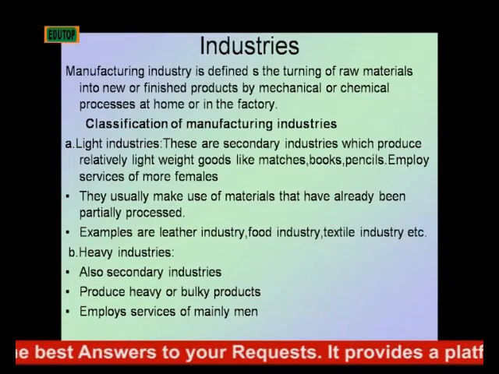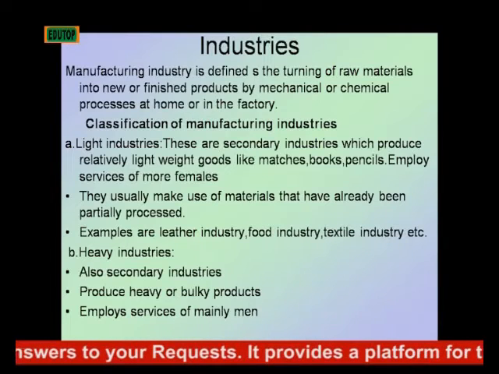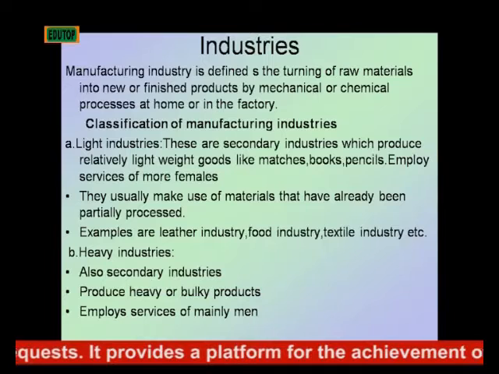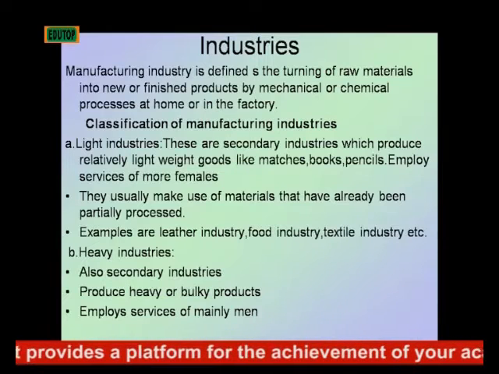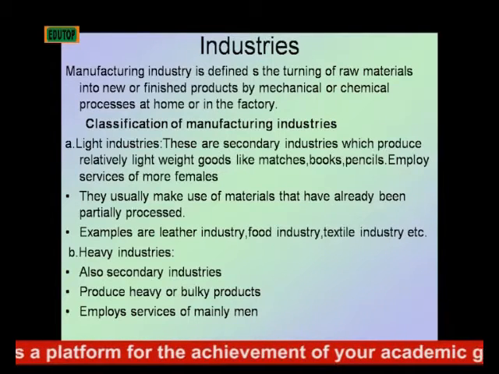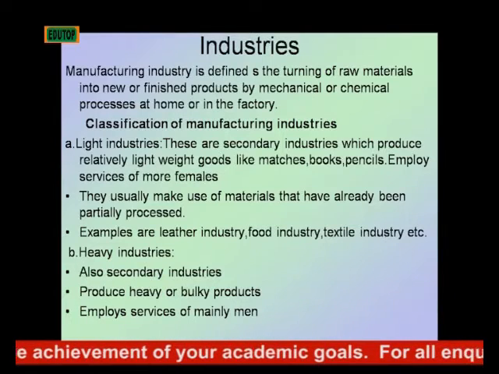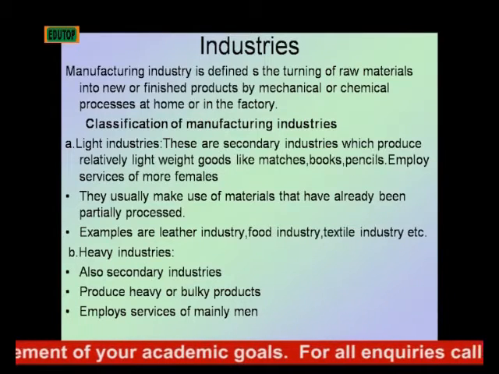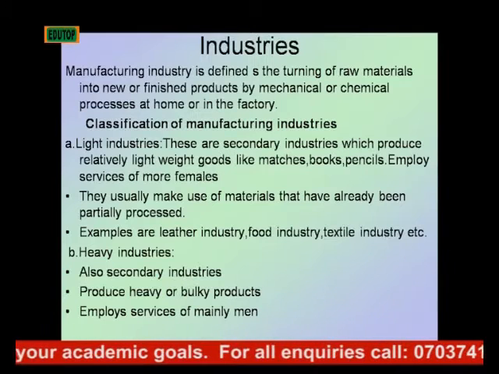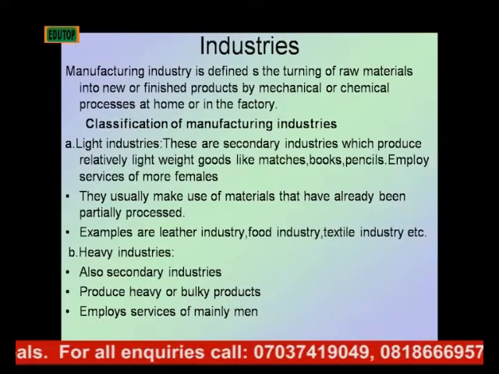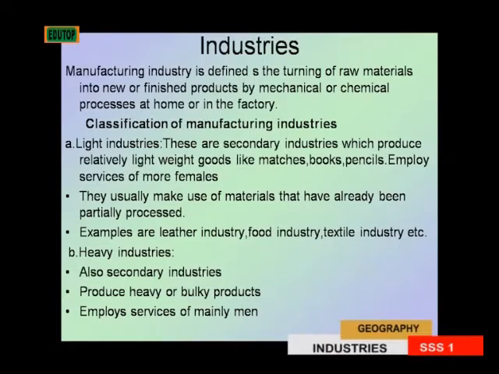Under light industries, we say that light industries are secondary industries which produce relatively lightweight goods. What are lightweight goods? They are goods like matches, books, pencils, etc. And they usually employ more females in light industries.